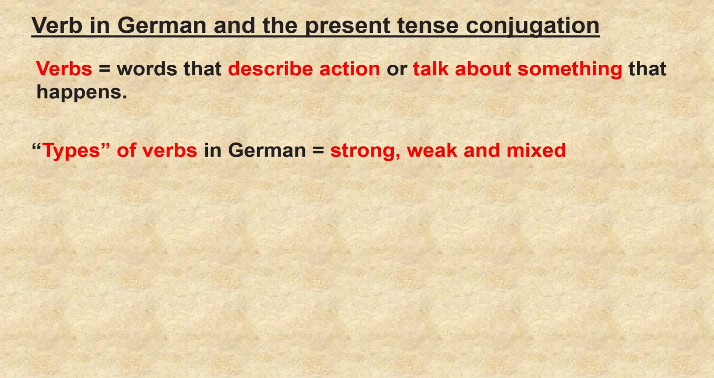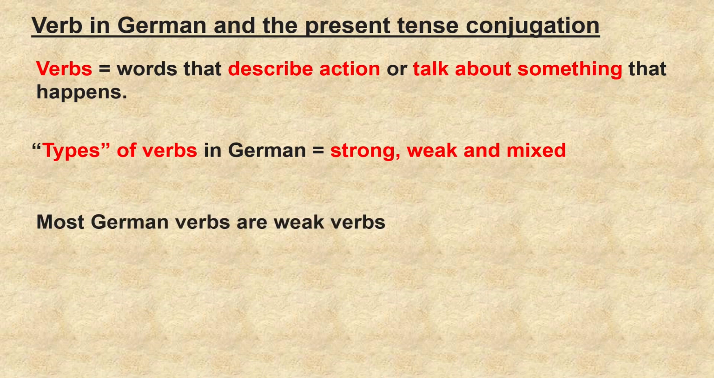There are actually three types of verbs in German, each of which has different tendencies: strong, weak, and mixed. Most German verbs are weak verbs, and weak verbs in German are all regular verbs, which means that once you know the infinitive, you can form any other conjugation in standard ways. Let us take the verb to play in English as an example. The German equivalent of to play is spielen.